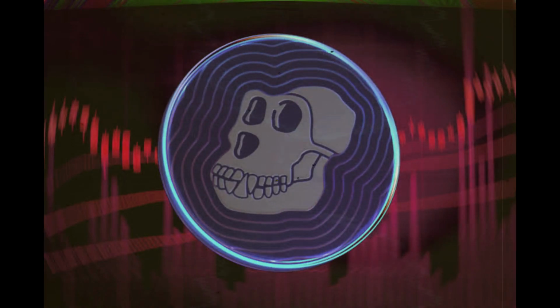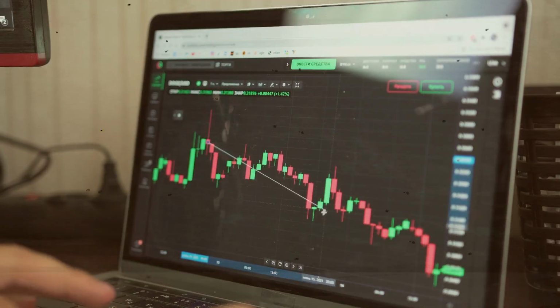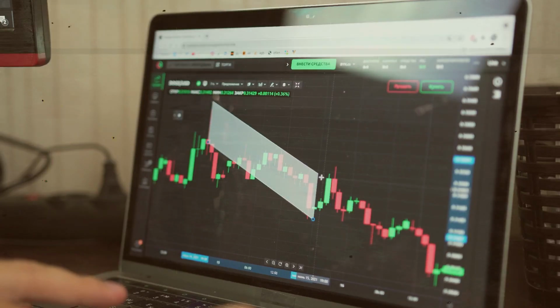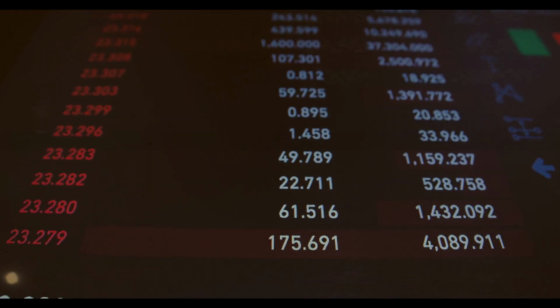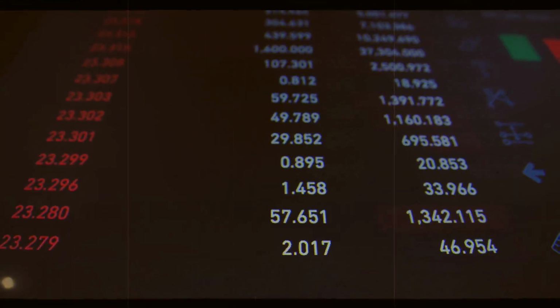If you would like to know where to buy APEcoin, the top cryptocurrency exchanges for trading in APEcoin are currently Binance, OKX, Hotcoin Global, Mandala Exchange, and BitGet.